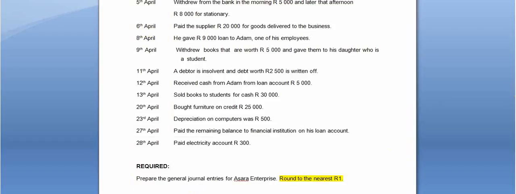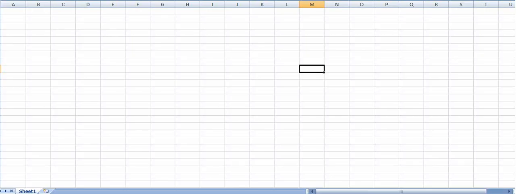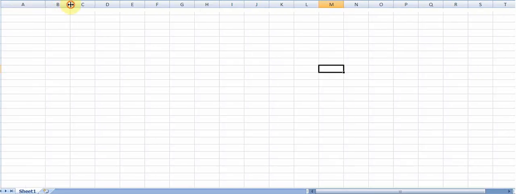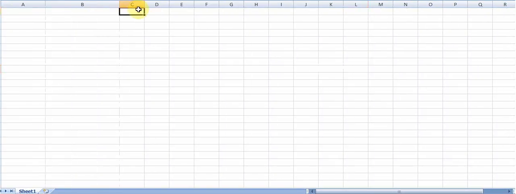Some important information to remember, that you need to round to the nearest 1 Rand. I am going to complete the answer in the format of Excel, and I want to include the date, the description, and of course also a debit and a credit column for a general journal. So I want us to start on the 1st of April, and there you will agree with me that he made some contributions toward capital.